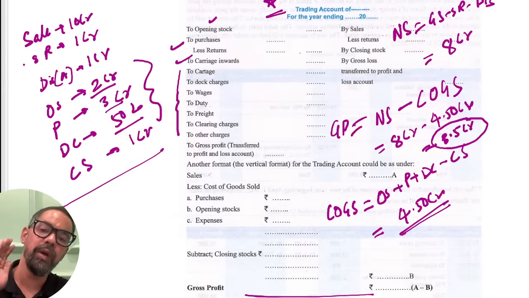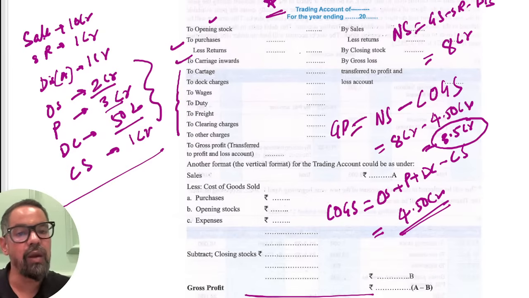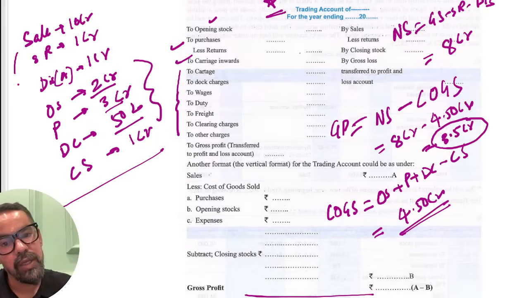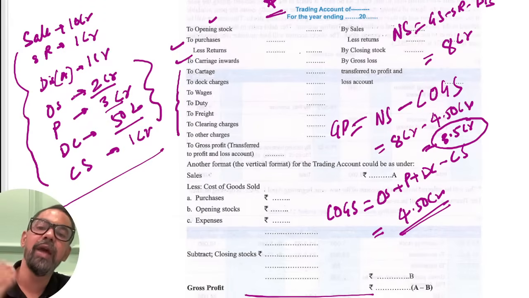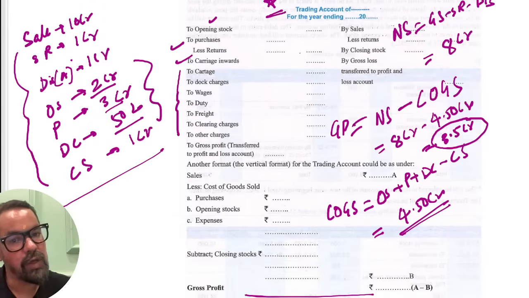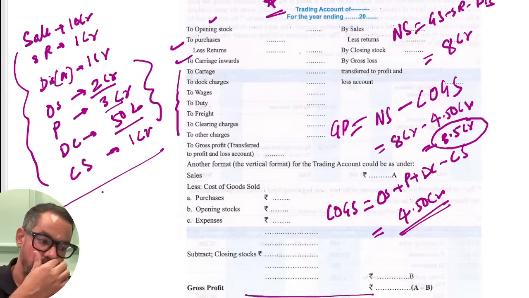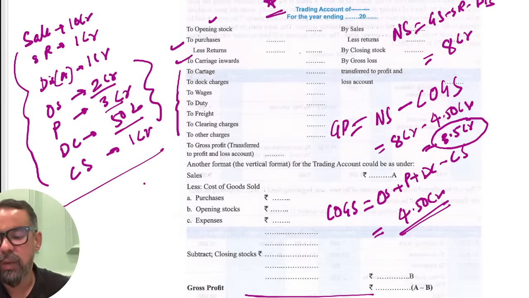See, you have to see, this is very simple. They are not asking you to prepare the format. This is not a BCom exam. They'll just give you some numbers. They just ask you to calculate gross profit. This is your gross profit. Now from here, they'll give you some other numbers. Okay? See how it generally works, right?